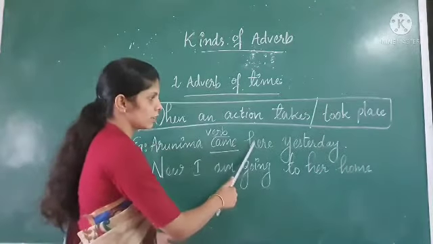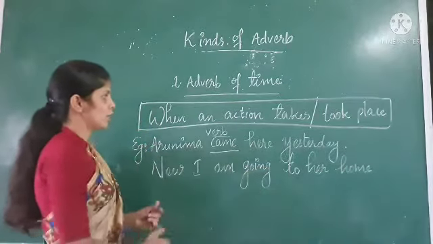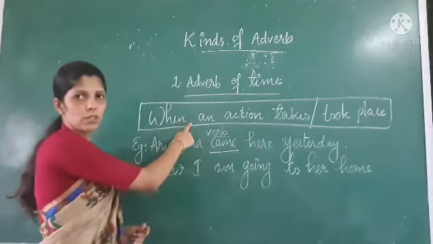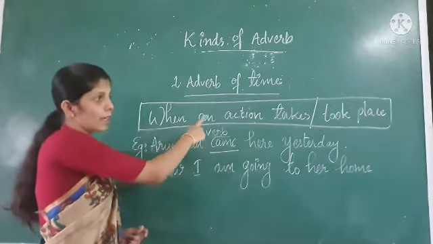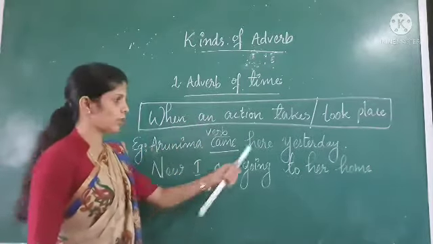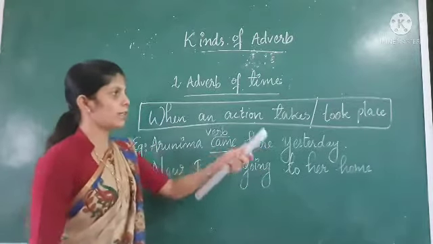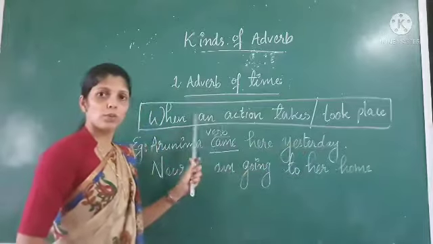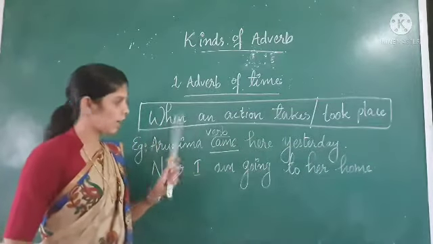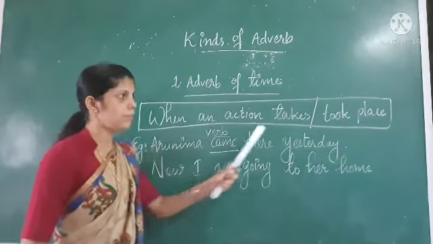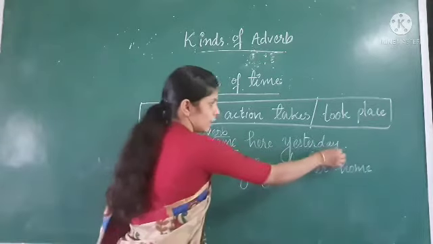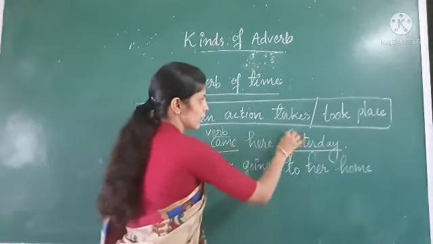Arunima came here yesterday. It gives the answer to the question, when did the action take place? It is already over, it is in the past tense. So when did Arunima come? Yesterday. So this is the adverb used in that sentence.